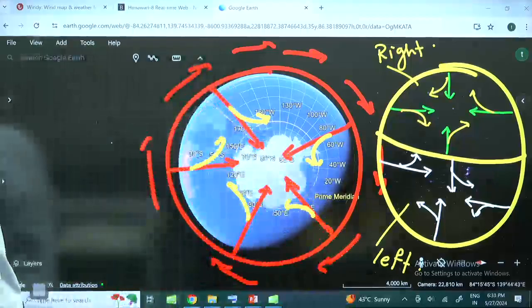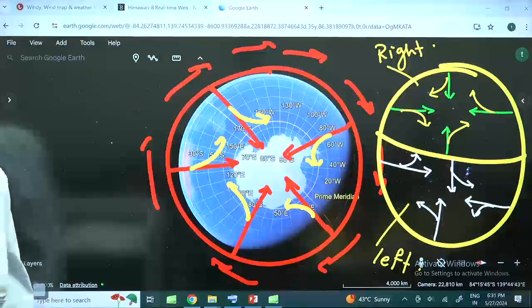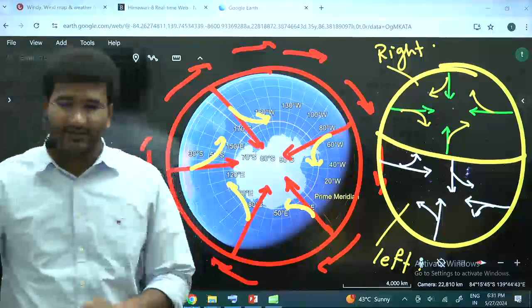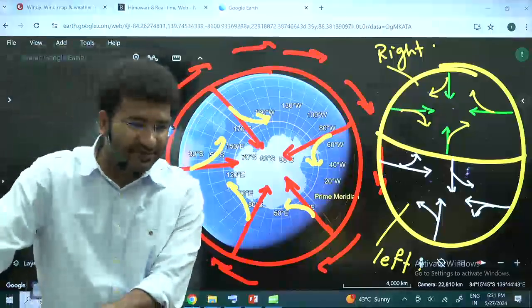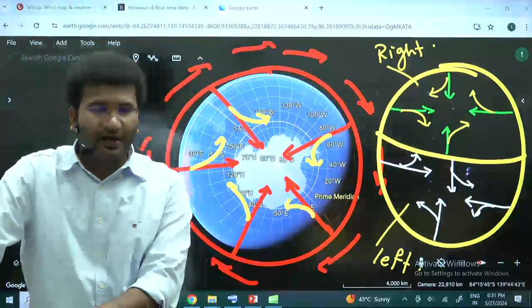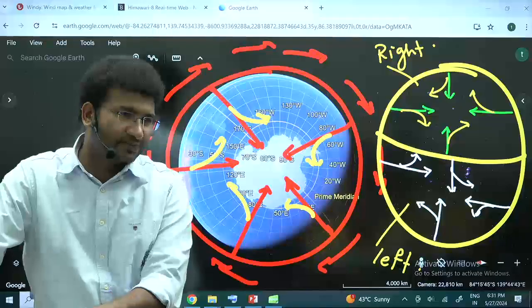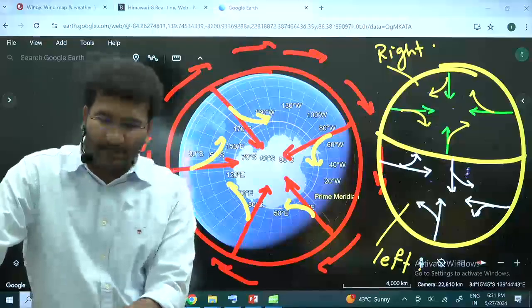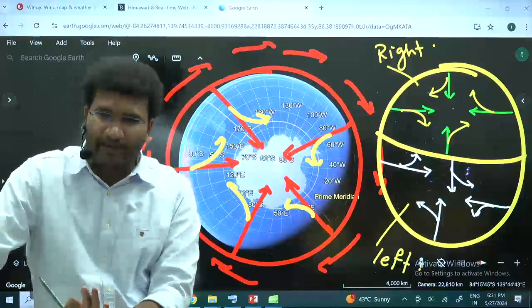Sir, how can pressure be same when their heights are different? See, Munendra asked a question, sir, how can pressures be same when their heights are different? At different heights, you can have different pressures. But all that pressure sameness and difference is completely dependent on temperature.